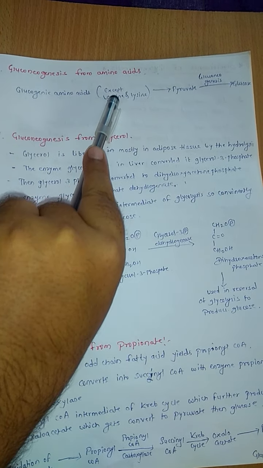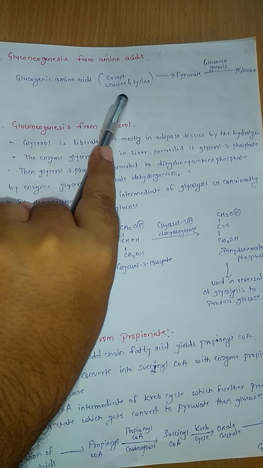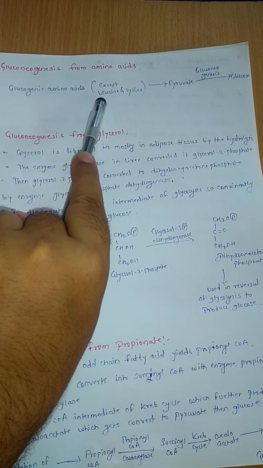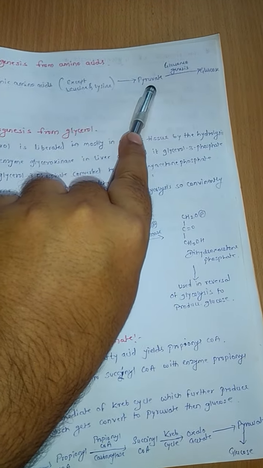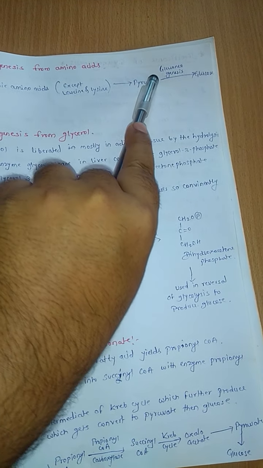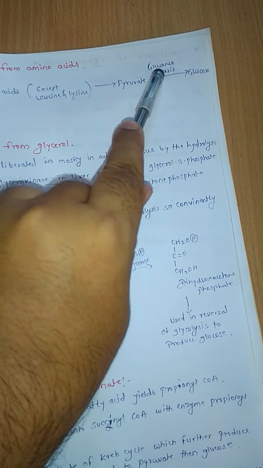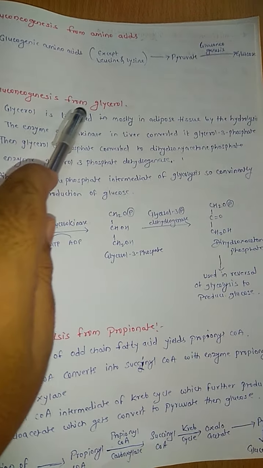gluconeogenesis from amino acid. Okay, certain glucogenic amino acids, except leucine and lysine, will readily go into pyruvate form. Okay, again that pyruvate will get converted into glucose through gluconeogenesis. Simple.